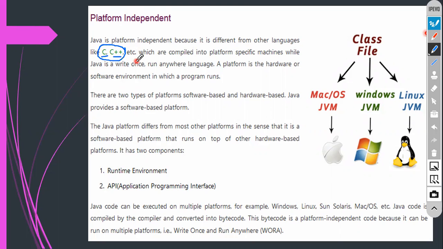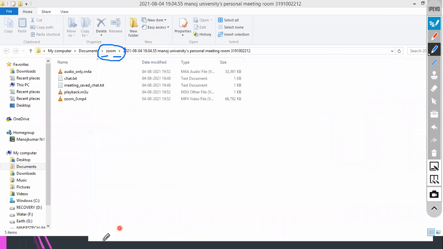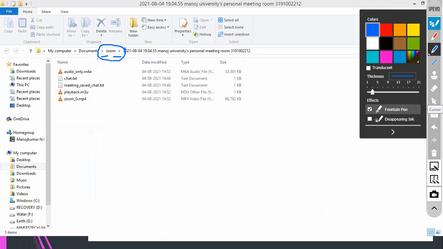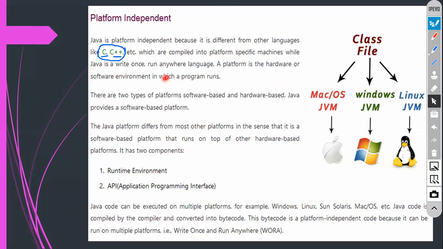Java creates a file called the class file. In this class file you will find byte code.